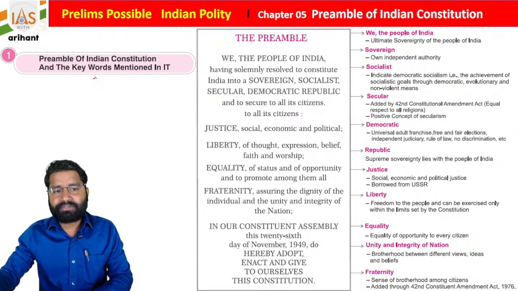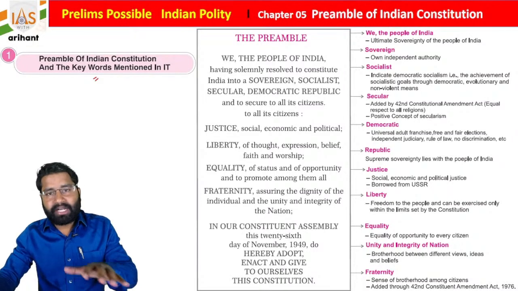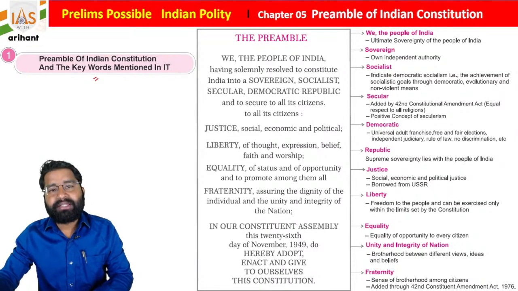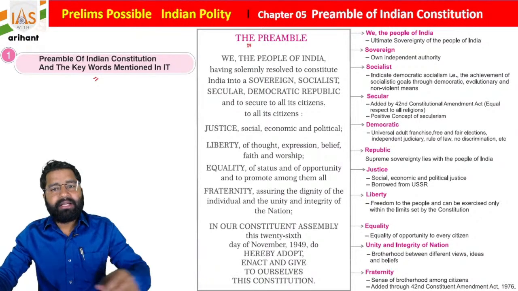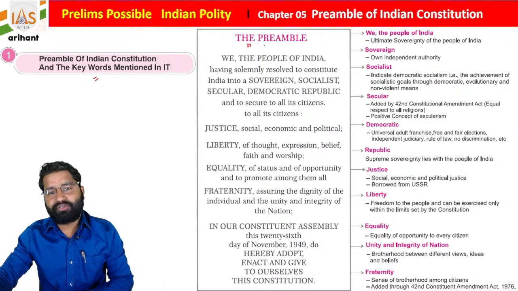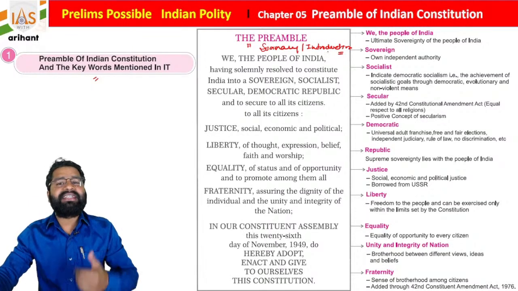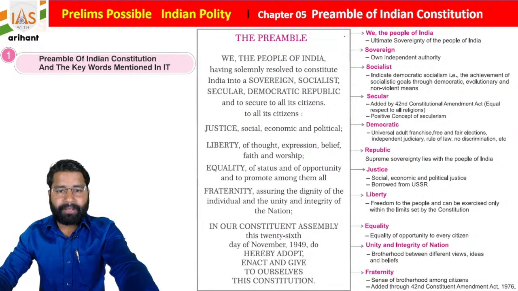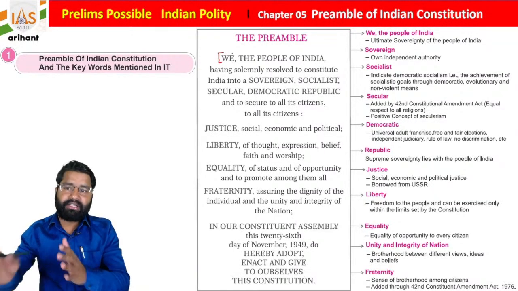We are going to discuss the preamble, but before that I will read it, and after that we will discuss the MCQs that were previously asked, students. If you see the preamble here, as I told you, it is also called the summary, it is also called the introduction, and it is also considered the keynote of the Indian Constitution. I am just reading it, and after that I will explain it.